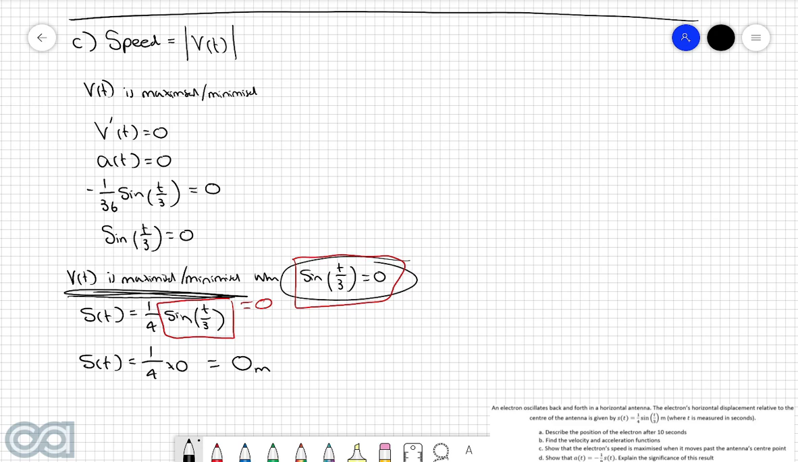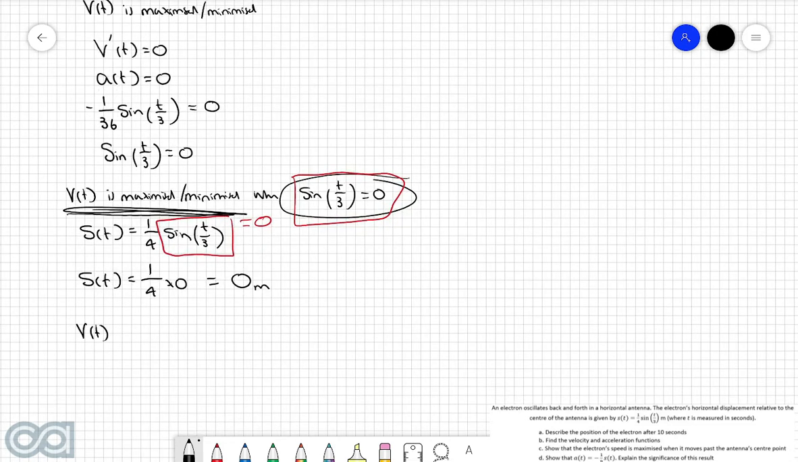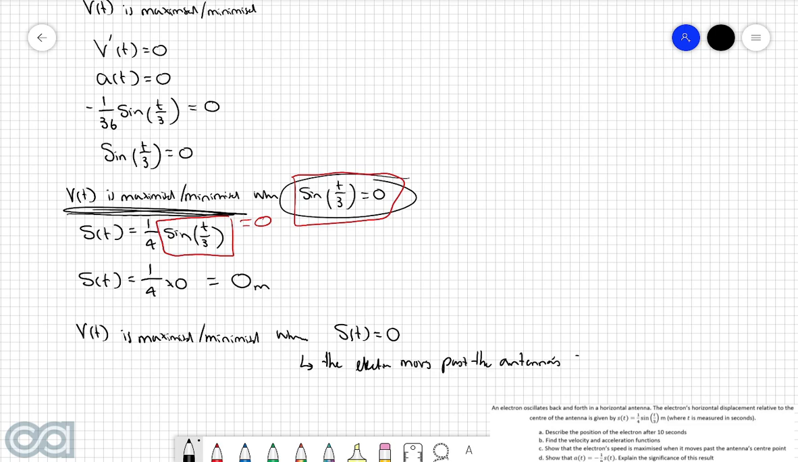However, what this here means for the displacement function is that when this is satisfied, the displacement is equal to 0. So what this means is that v of t is maximized or minimized when s of t is equal to 0, or in other words, when the electron moves past the antenna's center. Because we know that the displacement function is relative to the center of the antenna, so when the displacement is equal to 0, it means that it is at the center of the antenna.